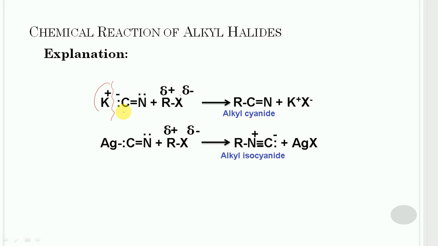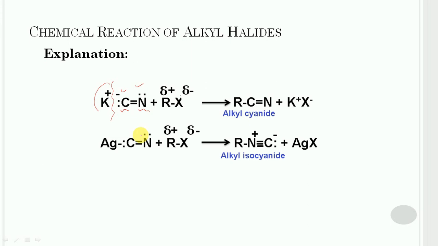In this case, both carbon and nitrogen atoms have a pair of electrons. Therefore, either carbon or the nitrogen atom can act as an electron donor to the alkyl halide. Such a nucleophile which has more than one site through which reaction can occur is called an ambidentate nucleophile.